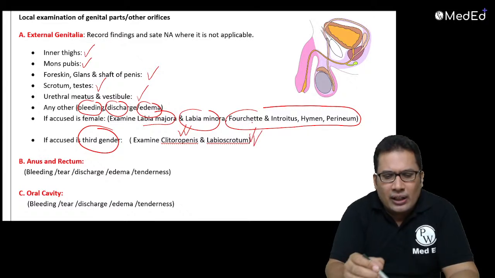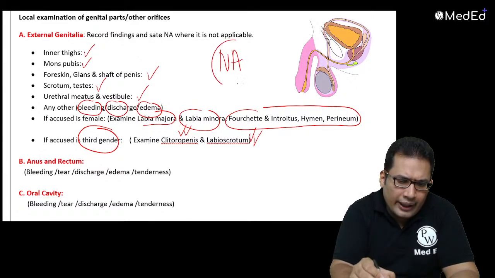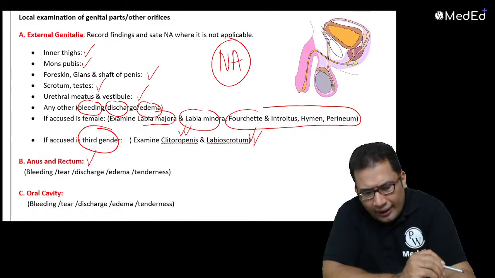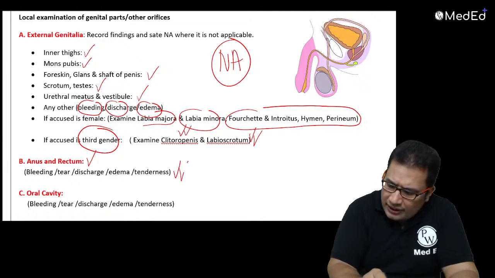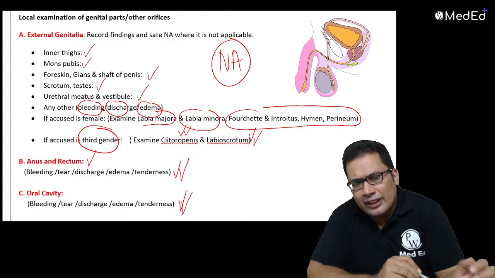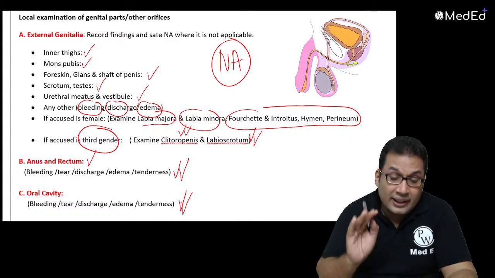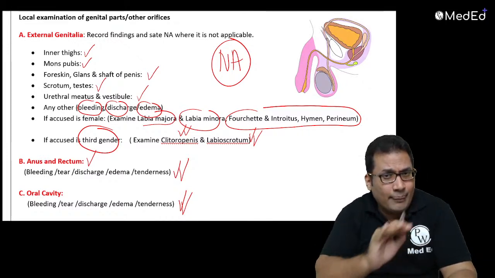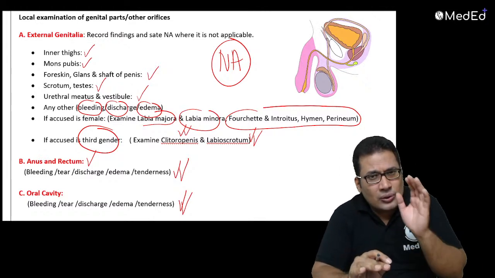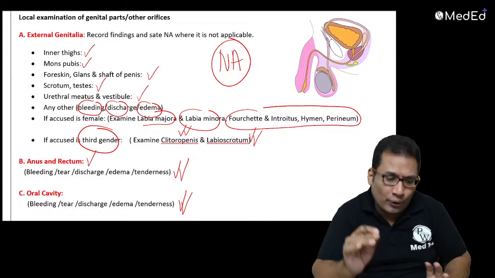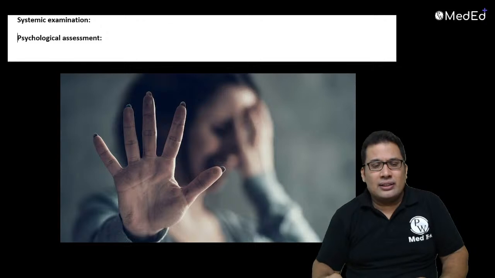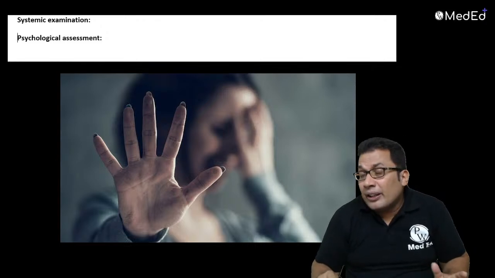If there is any finding, you can write it; if no finding, you can write not applicable. Then anus and rectum: bleeding, tear, discharge, edema, tenderness. If present, you can mention it. Oral cavity: bleeding, tear, discharge, edema, tenderness. Anything significant, you can write. Also examination is very important while giving a potency certificate. So the potency certificate is also a component of this report. Then system examination, and also psychological examination, usually in case of repeat offenders.